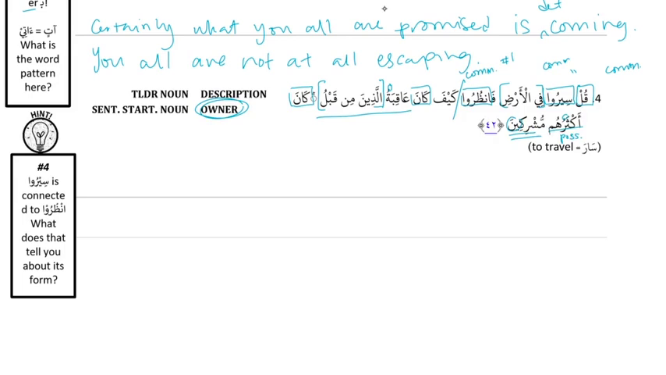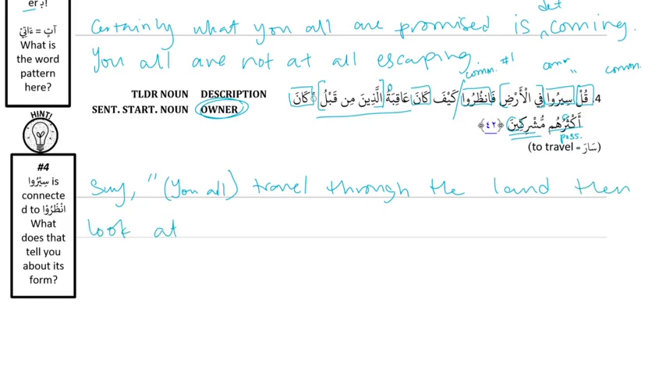Translation. Say. And then we start the quote. Siru. You all travel. We know now that that's a command. You travel through the land. You don't say in the land. Travel through the land. And look. Look at how. At what? Look at كيف كان عاقبة الذين من قبل.